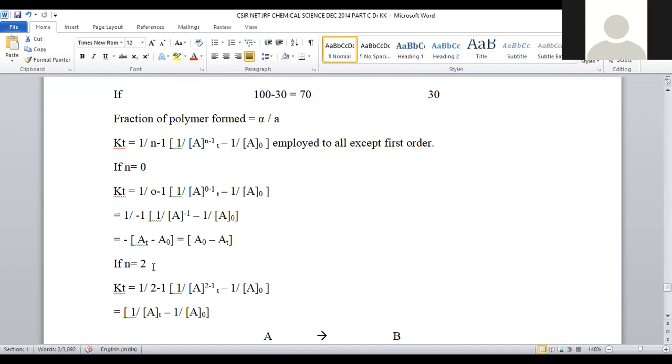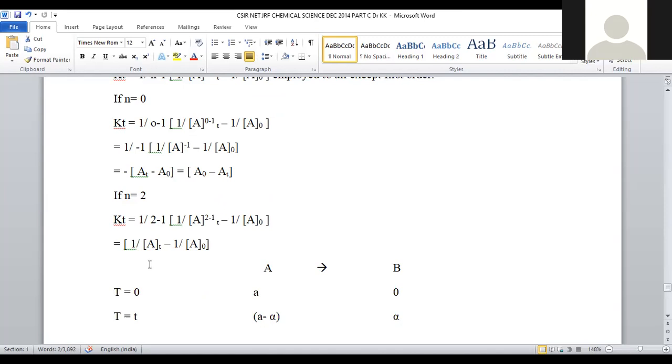Now n is equal to 2 can be taken. Let us assume n is equal to 2 we are taking. Kt is equal to, n is taken as 2, right? So 2 minus 1 into 1 by A to the power 2 minus 1 at t time minus 1 by A naught can be taken. Now it will be 1 by 2 minus 1. 2 minus 1 is nothing but 1, right? 1 by 1 is nothing but 1 itself.